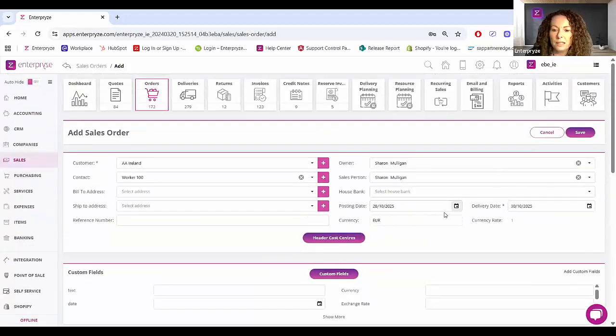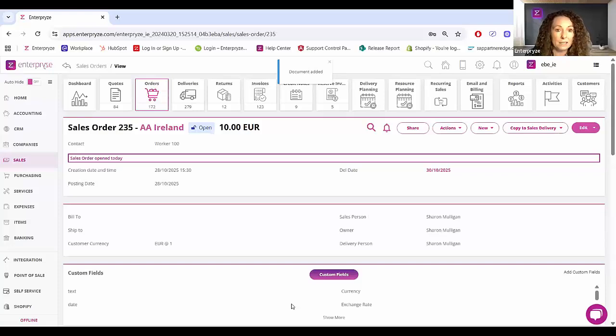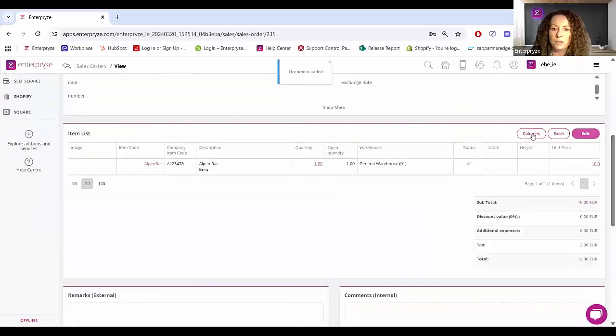So if we save that particular order, and I want to display that, like I said, when you go to add and edit from next month, you'll be able to see these additional columns. Very simply, all I have to do is go to columns, and we've already displayed it because I would have saved it on the previous screen. You can see there we've got the company item code now displayed on the sales order, and the same would apply for your purchases as well. So another great way to catalogue the items against your customers, but particularly against your suppliers, to ensure that the right items are ordered at all times.